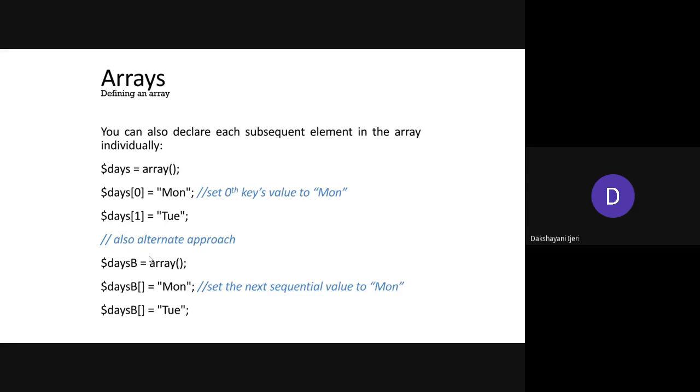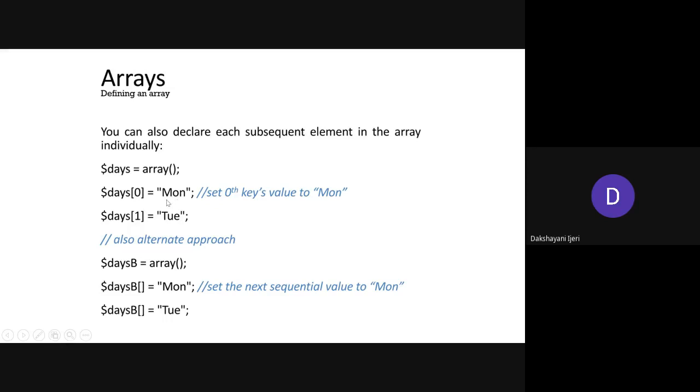Following that, we'll see how you can add individual elements, or access the elements. In this example, in the very first statement, we have created the array with the array constructor, and we have not added any elements. Later on, how can we add the elements with a specific index value?